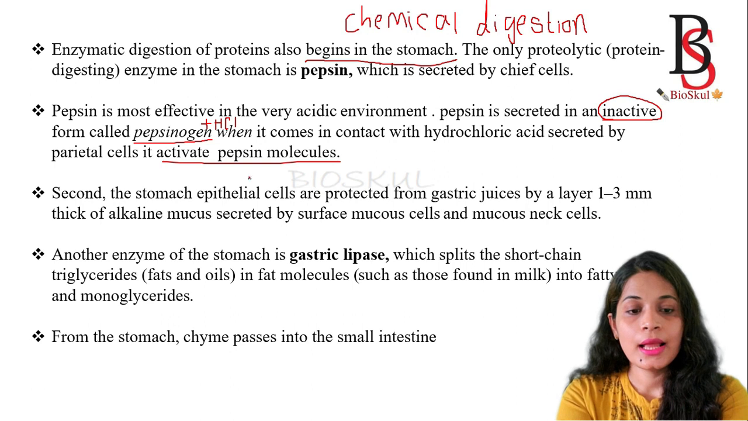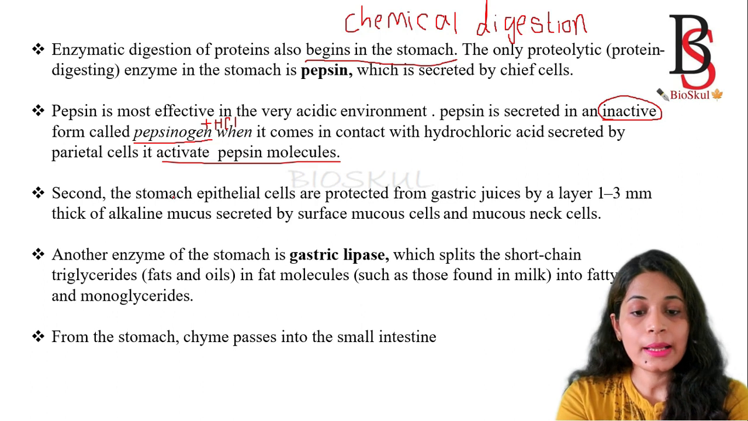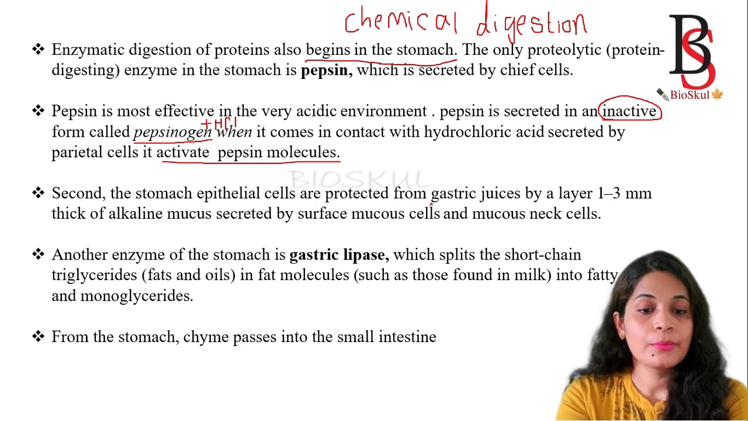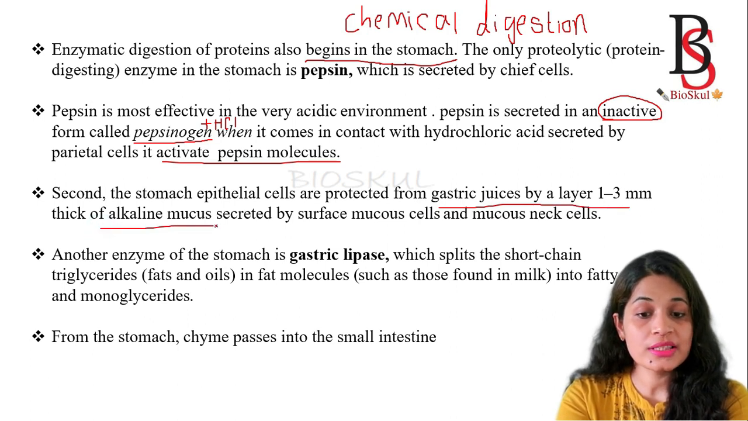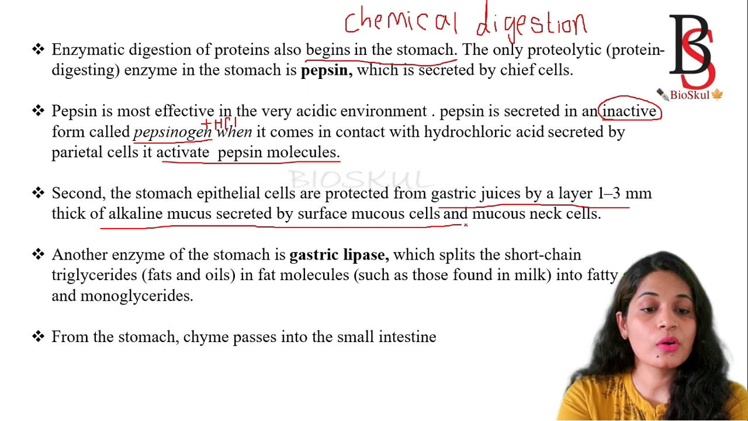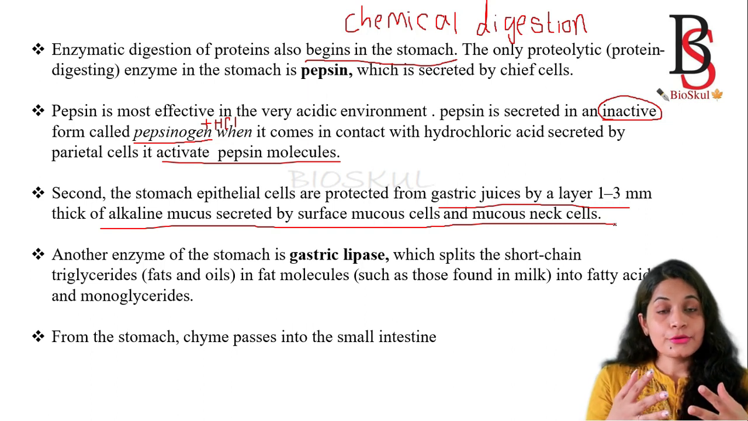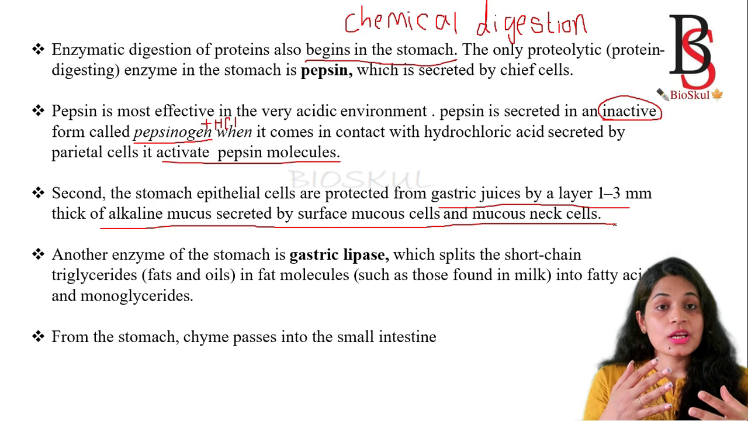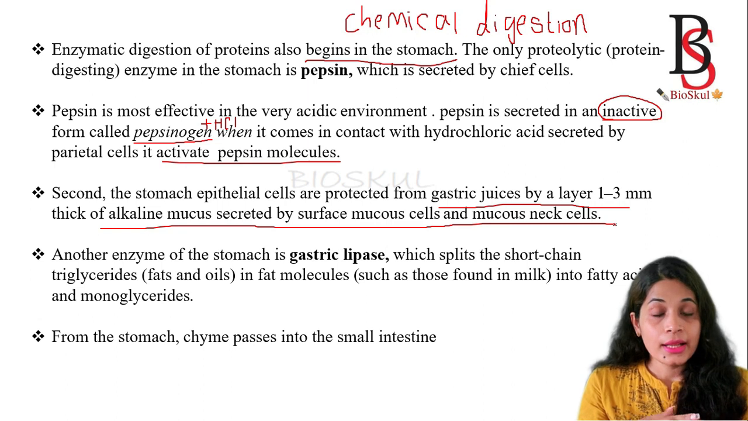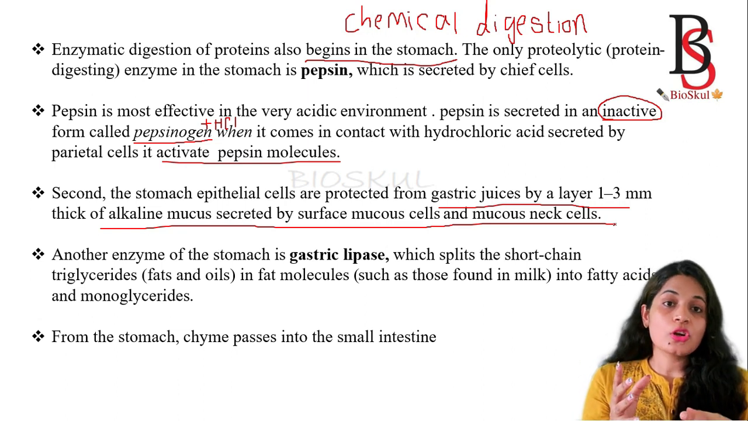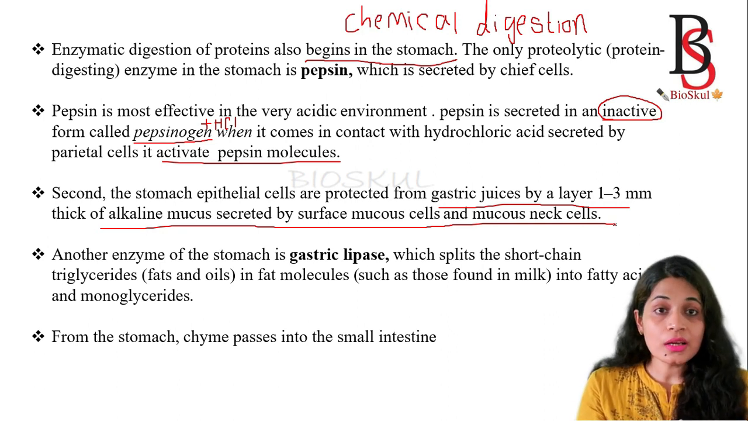I have also told you before that the stomach epithelial cells are protected from the gastric juice by the thick alkaline mucus secreted by mucous cells or mucous neck cells. As the stomach secretes hydrochloric acid and the acidic environment helps in the digestion of protein, how are its own epithelial cells protected? They are protected because of the secretion of alkaline mucus by the surface mucous cells and mucous neck cells.